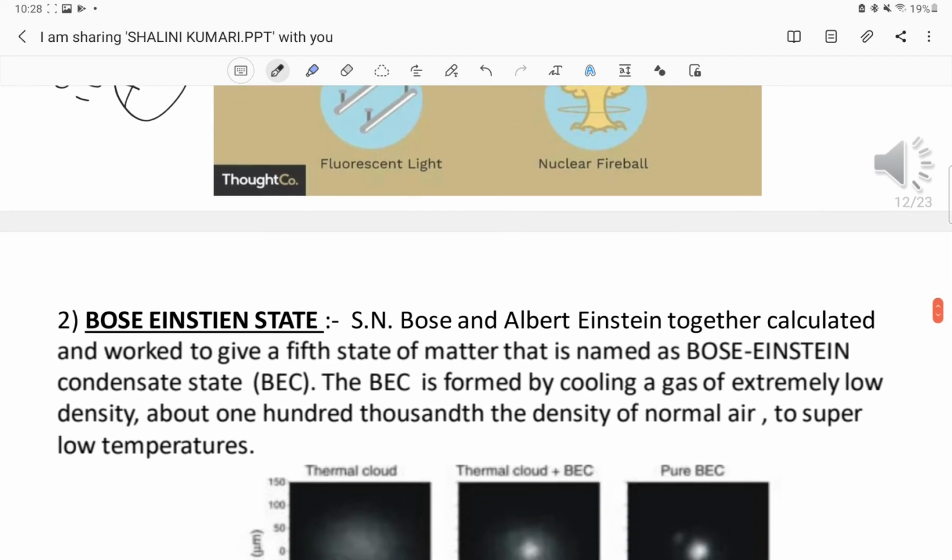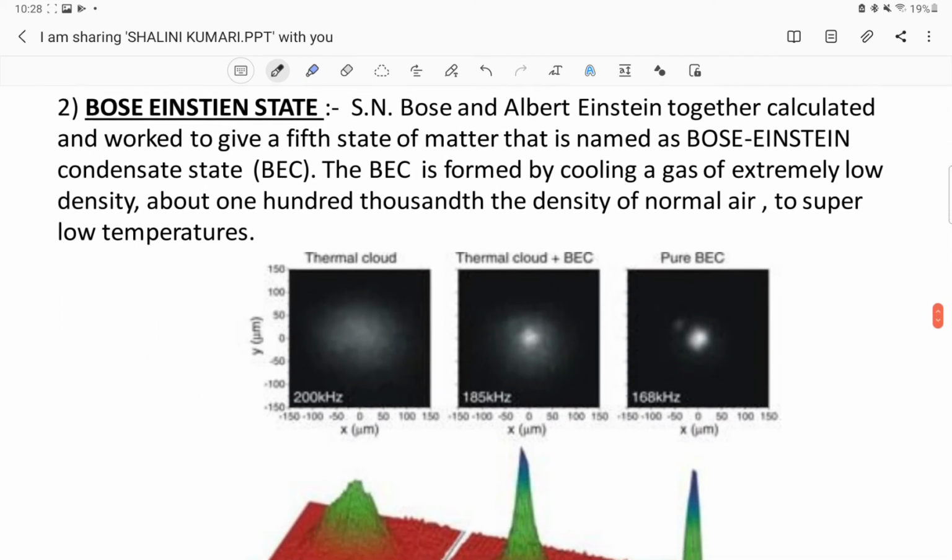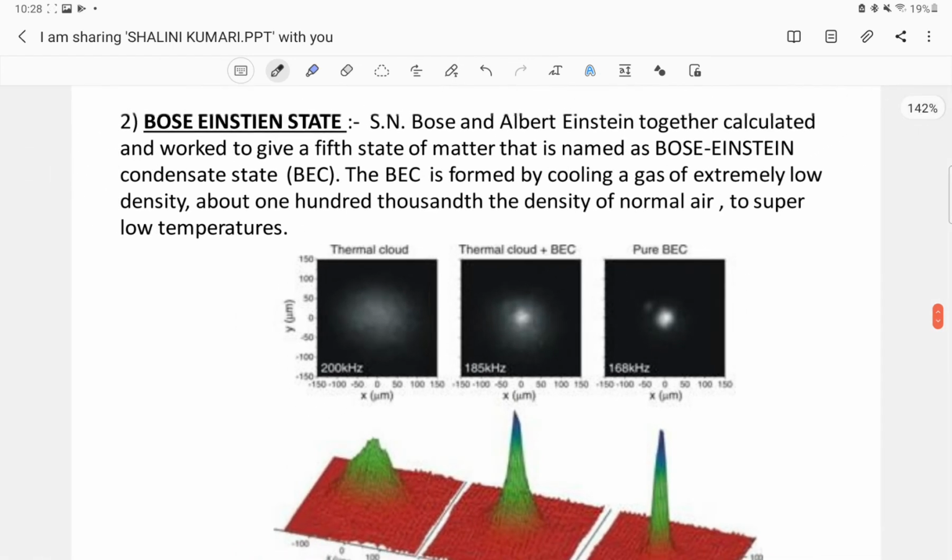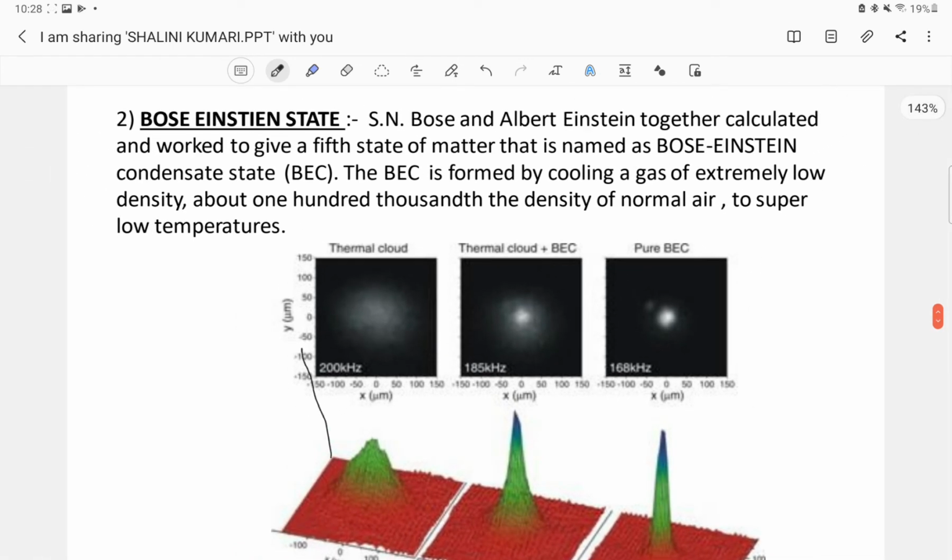Now the last state is the Bose-Einstein state, and I will be finishing my video with it. In another part I will be discussing the various processes associated with the states of matter, and the effects of temperature and pressure on the states of matter. So the final state of matter is the Bose-Einstein state.